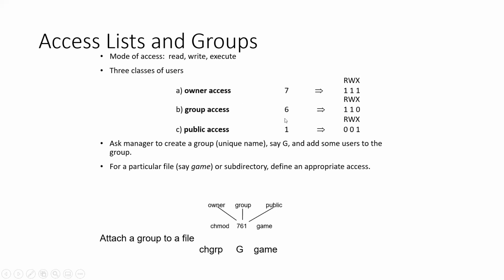Group access, the group will have read, write permission, but not the executable permission. Therefore, it would be given as 110. This is given in base 2, therefore this would be 4 plus 2, the answer is 6. So group access would be 6. Then public access, if the file is executable, will have the executable rights.